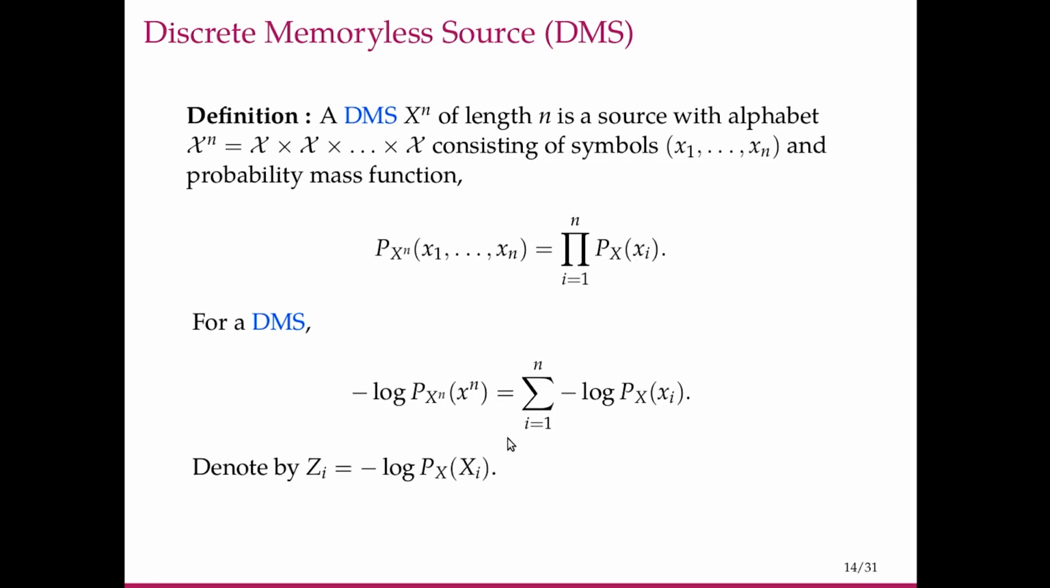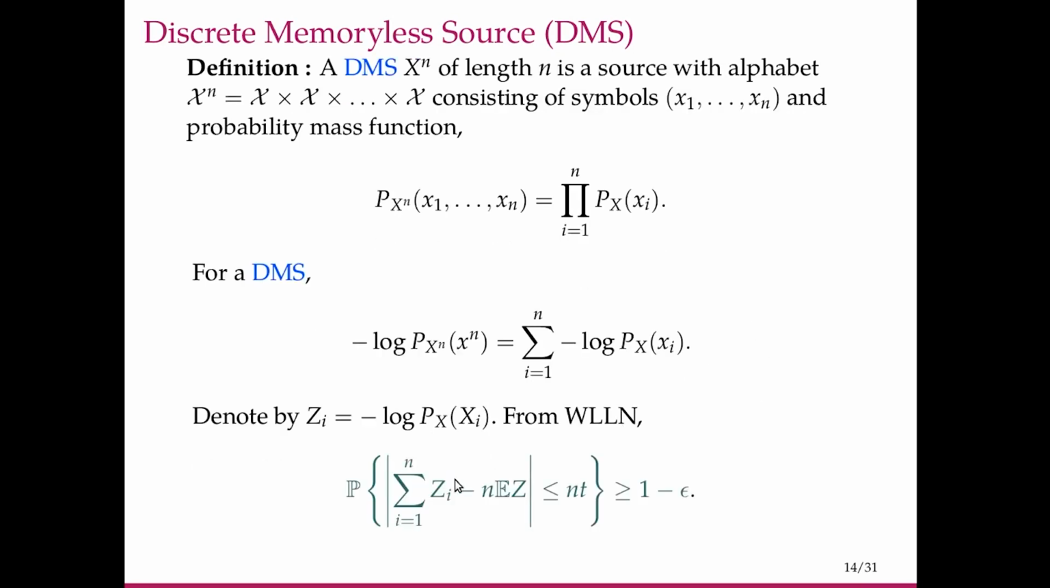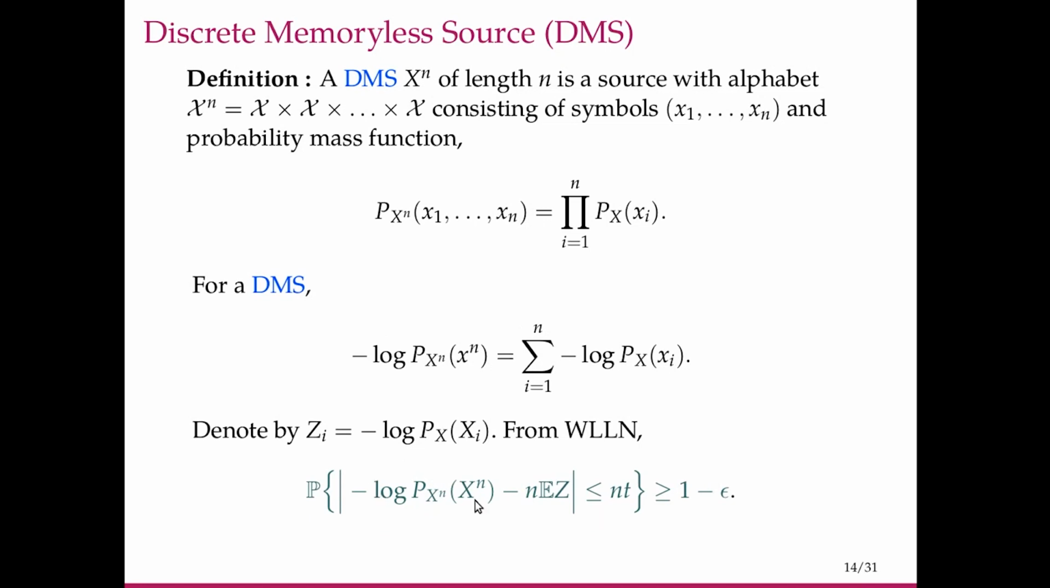Now let us denote the random variable minus log px of capital Xi to be Zi. From the weak law of large numbers, we know that the sum of these random variables minus n times their mean is less than or equal to nt with probability greater than 1 minus epsilon. Here the summation of Zi is the summation of minus log px of xi, which in turn is minus log p_Xn of xn. So we can write that the probability that minus log p_Xn of xn minus n times expectation of Z is less than or equal to nt holds with high probability.